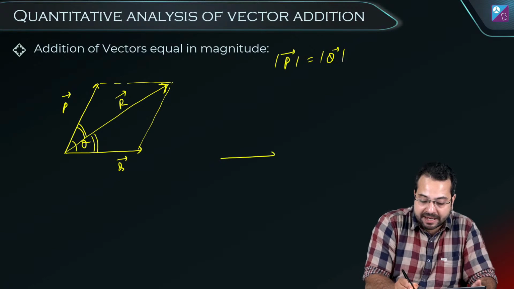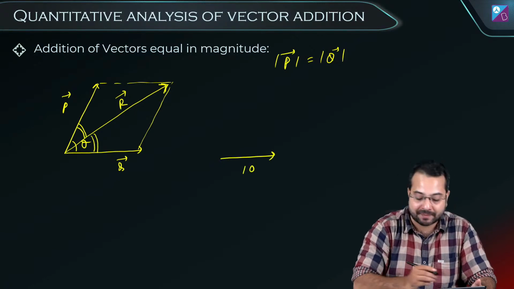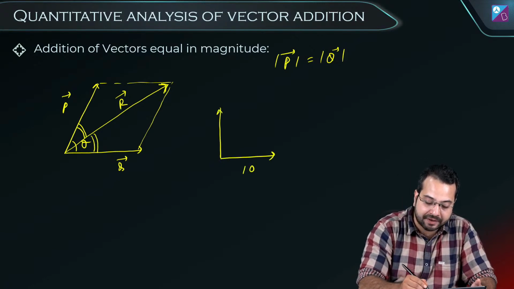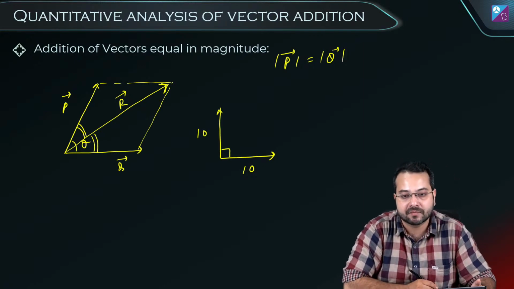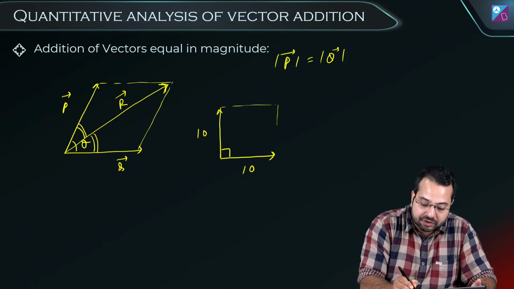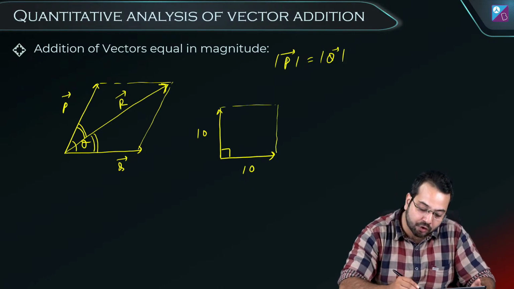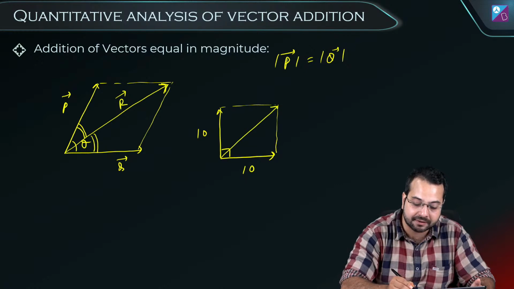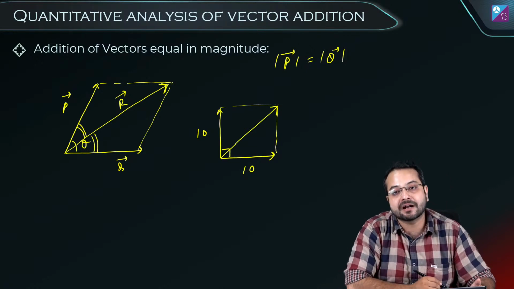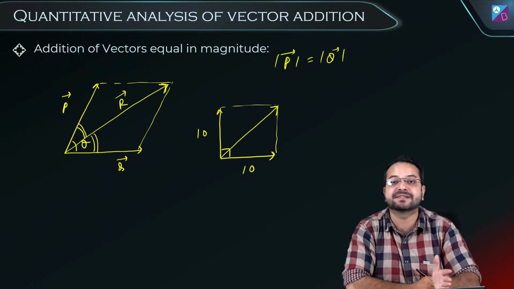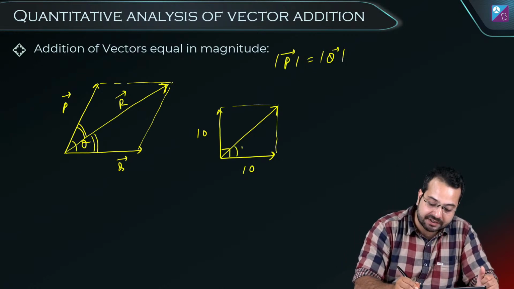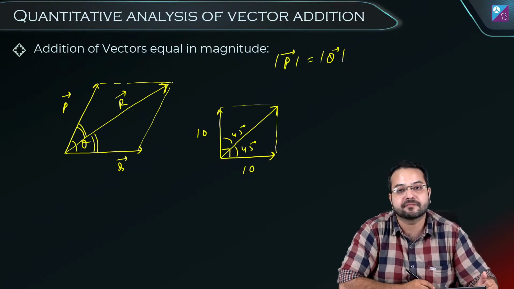For example, if I have a vector of magnitude 10 and another vector of magnitude 10, and the angle between them is 90 degrees, I know that the resultant is going to go right through the middle. The resultant is going to be the angle bisector of this angle. So this angle is going to be 45 degrees, and this angle is going to be 45 degrees.